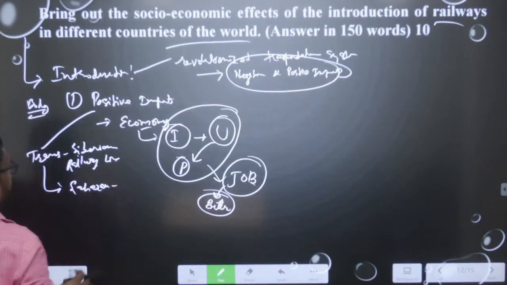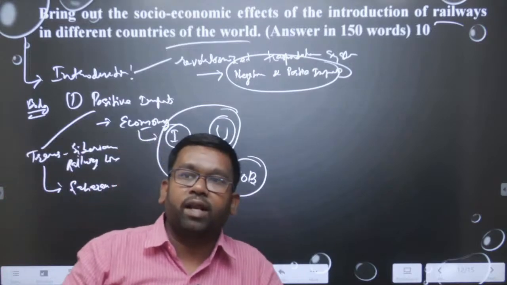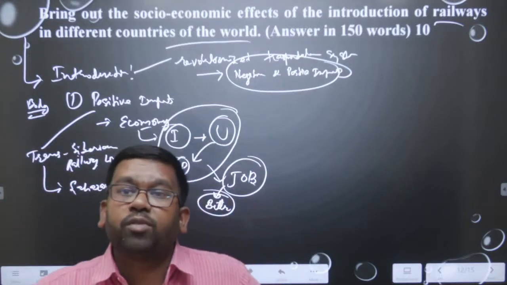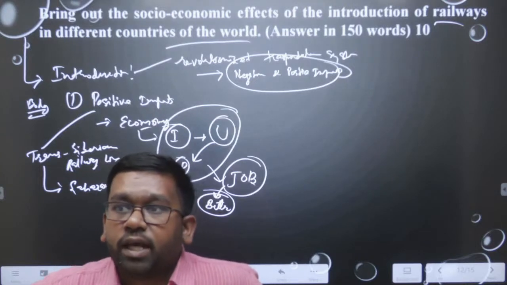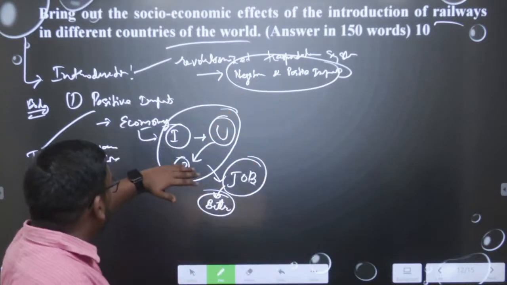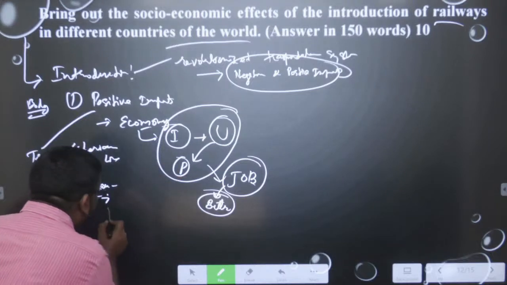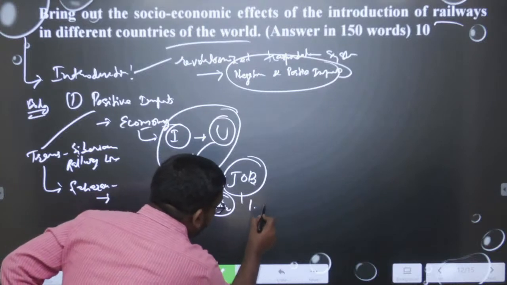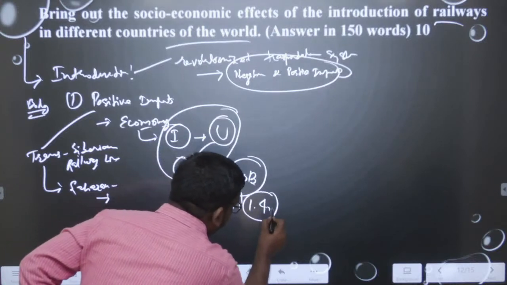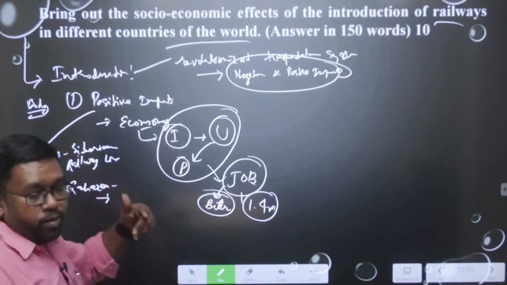In America, when the railway line came, Chicago became an important city, and Chicago provided many job opportunities at that time. So, we can take the example of Chicago. We can also say the Indian railway provides 1.4 million jobs to the people. So, this economic impact is most important.